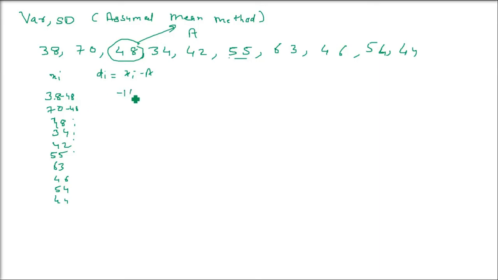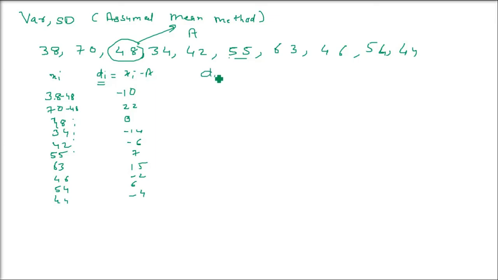48 has to be subtracted from each value. So 38 minus 48 is what? Minus 10. 70 minus 48 is what? That's 22. All these values I am writing: 0, minus 14, minus 6, 7, 15, minus 2, 6. Again 44 minus 48 is minus 4.